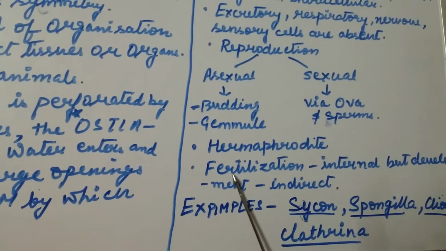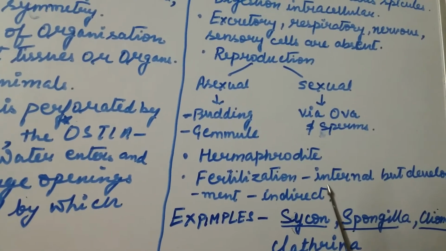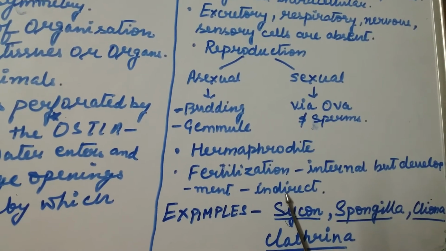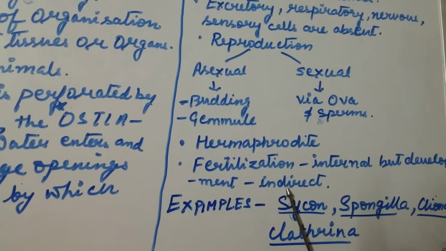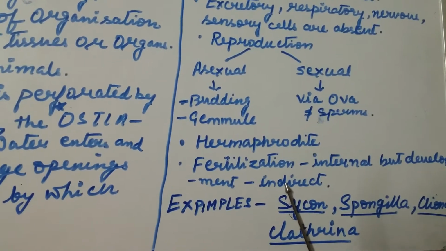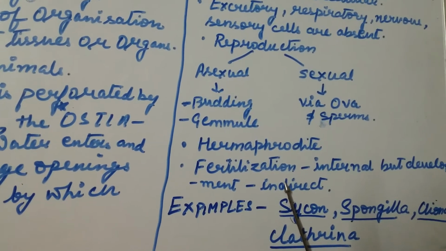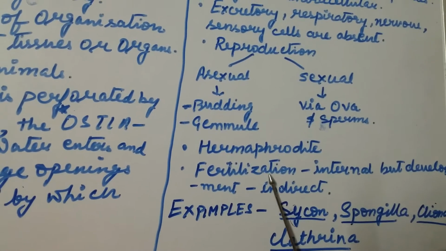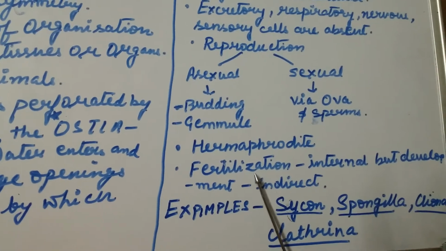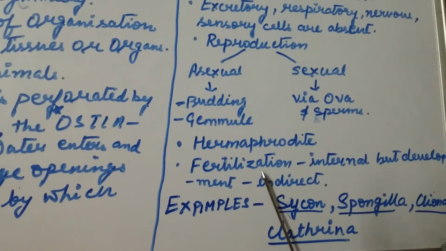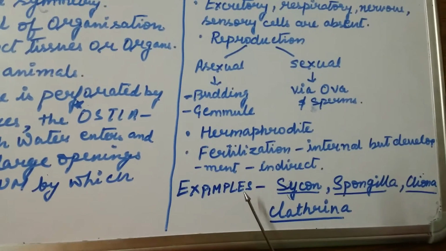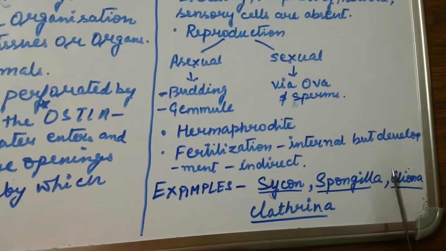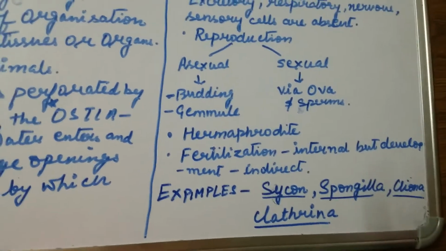The fertilization is internal, but the development is indirect, where the larval stage is morphologically non-identical to the parent. That type of development is called indirect development. Now coming to the examples of sponges. The examples of sponges are Scypha, Spongilla, Leucosolenia and Clathrina.